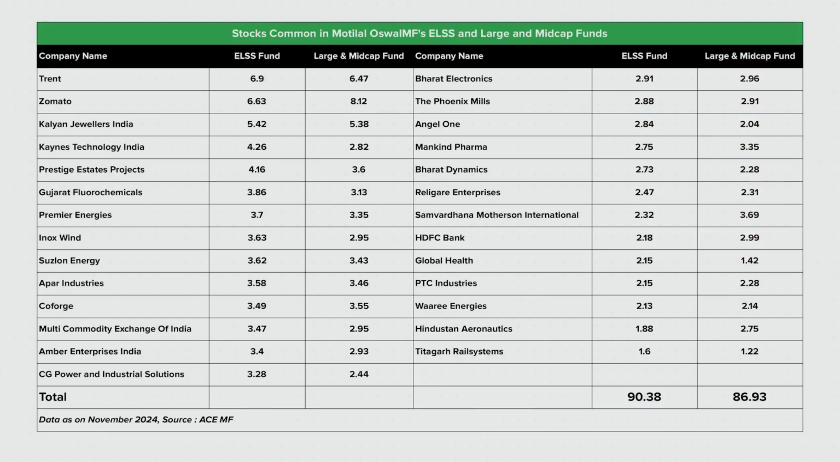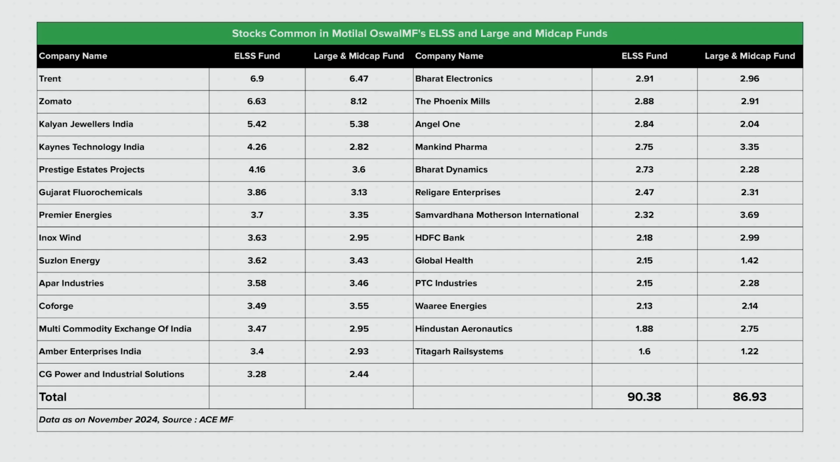Now we further check if this was the case recently, or these 2 schemes have held the same stocks for a while. Now this has been the case for at least the past year. We then compared the portfolio of the other 2 funds. The large and mid-cap and ELSS funds too held similar stocks.